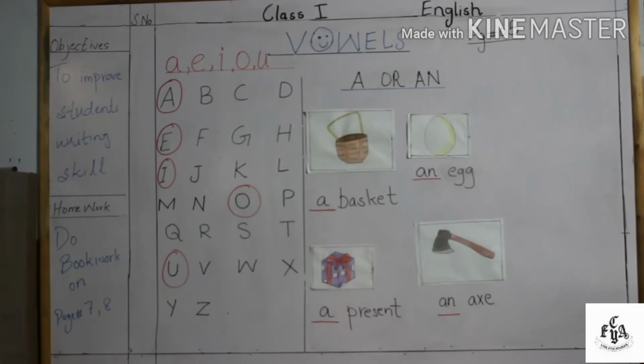So now we will move to our next topic, which is on page number 5. Our next topic is related to vowels. First we have to understand what vowels are. As we know, in the English alphabet there are 26 letters and only 5 letters are called vowels, as here: A, E, I, O, U. They are called vowels, and the rest of the letters are called consonants.